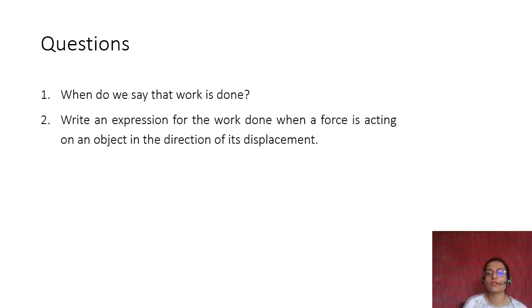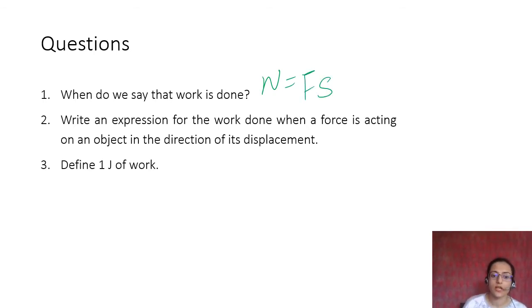Write an expression for work done when a force is acting on an object in the direction of displacement. Work is equal to force into displacement. Okay, this is the expression. Define 1 joule of work. 1 joule of work is the work done when a force of 1 Newton is acting on an object which displaces it by 1 meter. Okay.